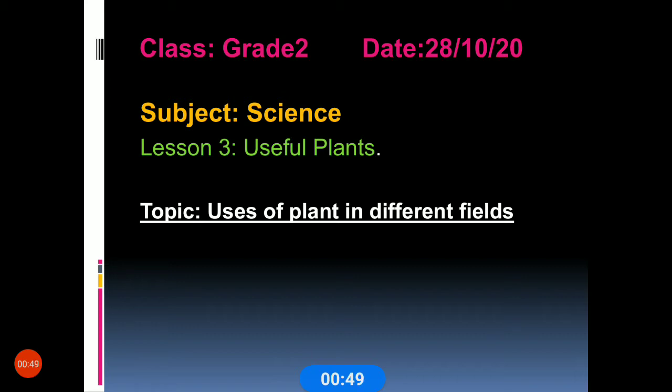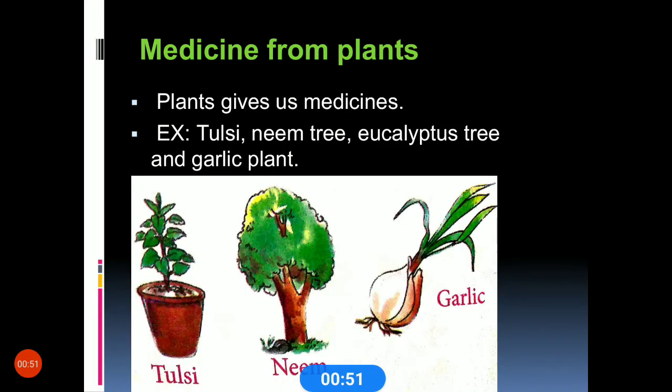Let us see, children. Medicine from the plants gives us medicines. For example: tulsi, neem tree, eucalyptus, and garlic plant. Few plants are shown. When you were a small kid, your mama used to give you tulsi when you had a cough, right? Then neem is very good. Neem is a very good antibiotic agent.